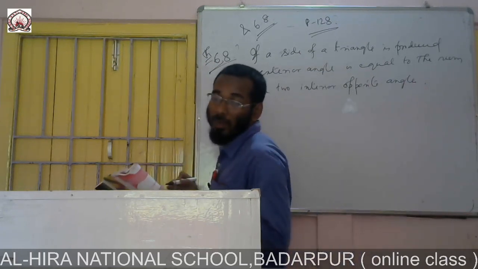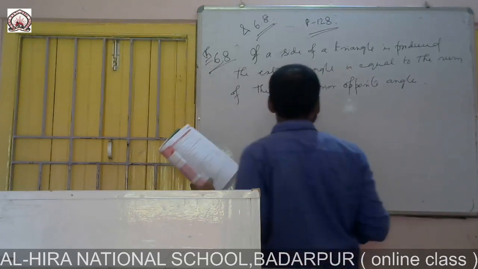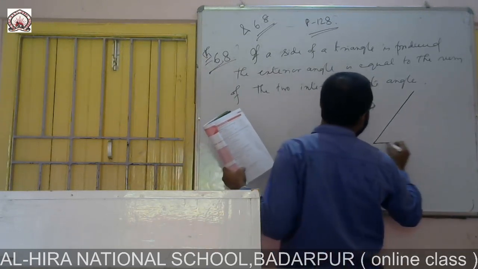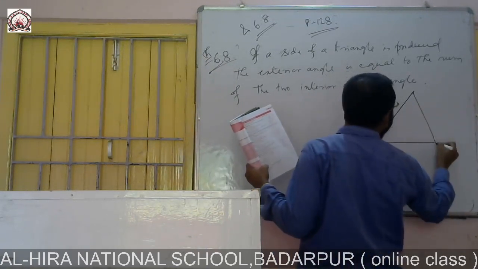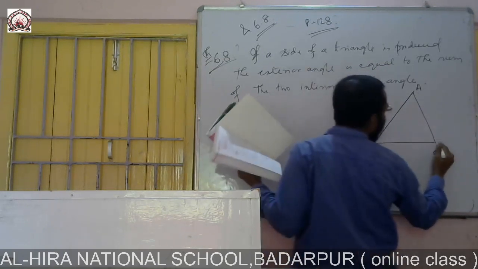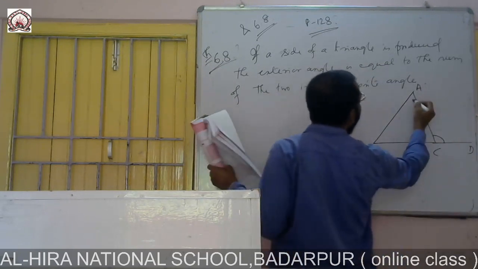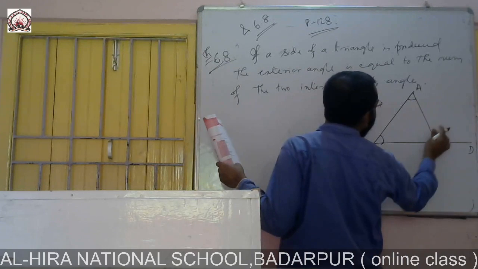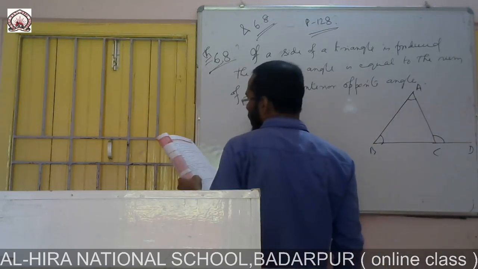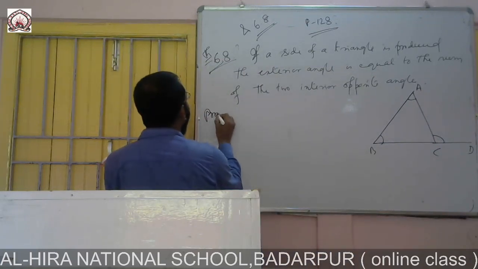This is not given freshly in the textbook, and I am doing it. You see, we draw a triangle ABC, and this line is extended to D, then this exterior angle will be the sum of the opposite two interior angles. This will be the plus of these two angles, opposite interior angles. This we have to prove. So you write proof.